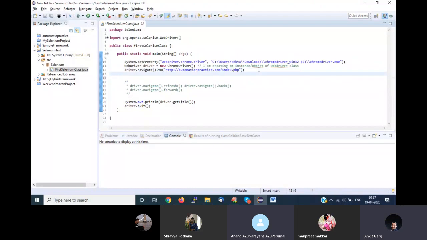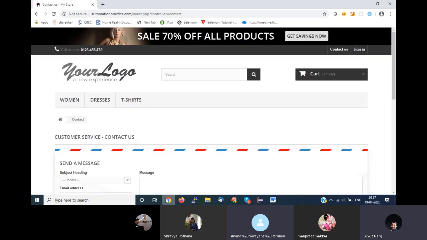One more question, Ankit. How do we know whether the browser has been refreshed or not while running the automation? We cannot see it, but let's say your scenario is you want to refresh your browser and check whether it is refreshing properly. If I type something and then refresh, it will not be there.